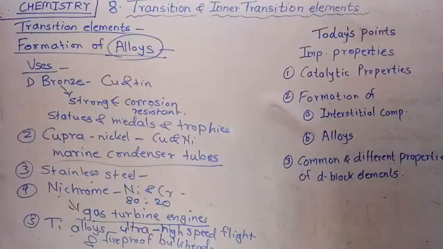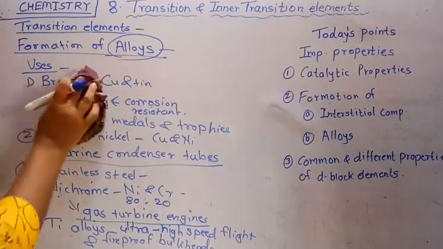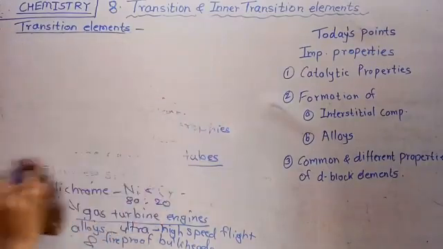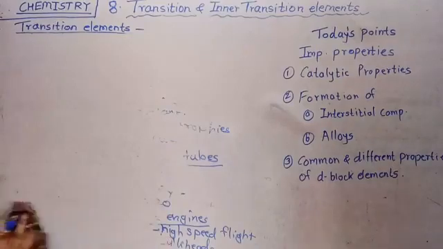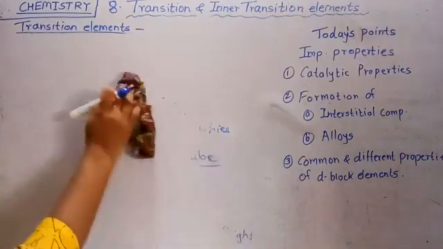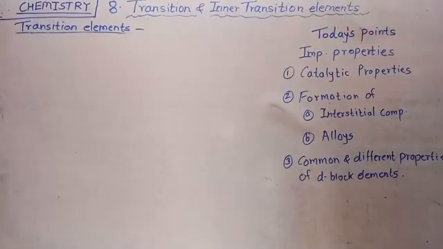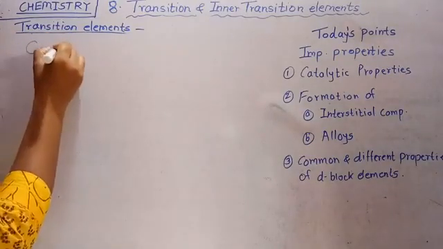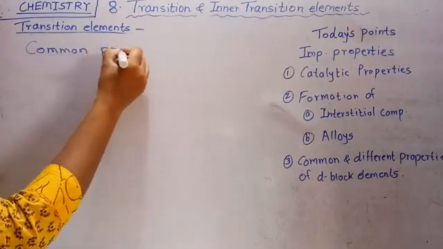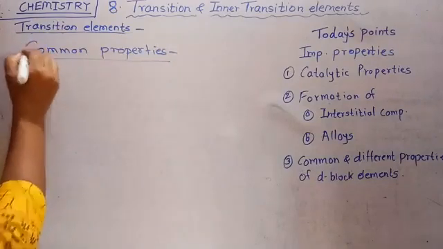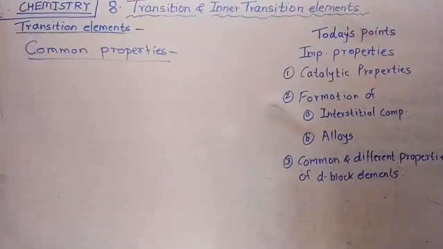Here, these are the atomic properties of the first series of transition elements. These transition elements are placed in the d block, the middle part of the modern periodic table. These d block elements contain a total of 4 series of transition elements. They show some common properties between all series, and also some different properties between the 4 series.